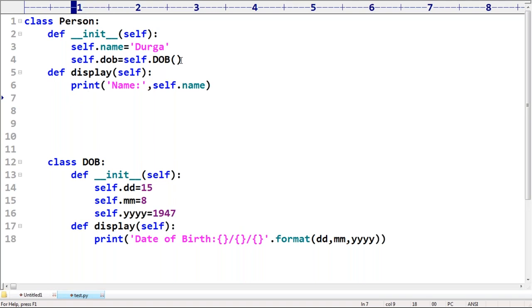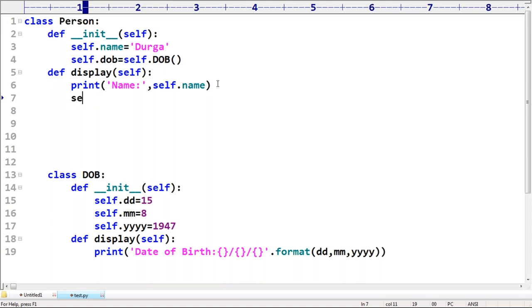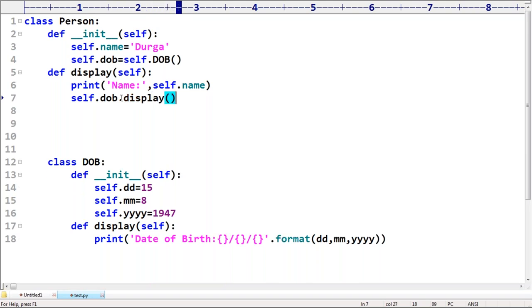Next, I want to print the date of birth. But the date of birth class already has a display method. That's why self.dob, where dob is the reference variable pointing to the date of birth object, dot display method. That's all.